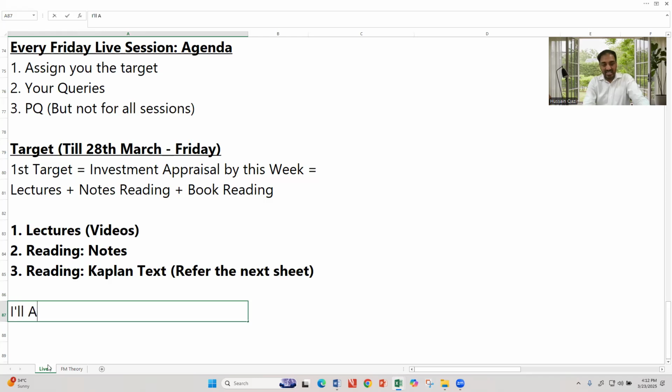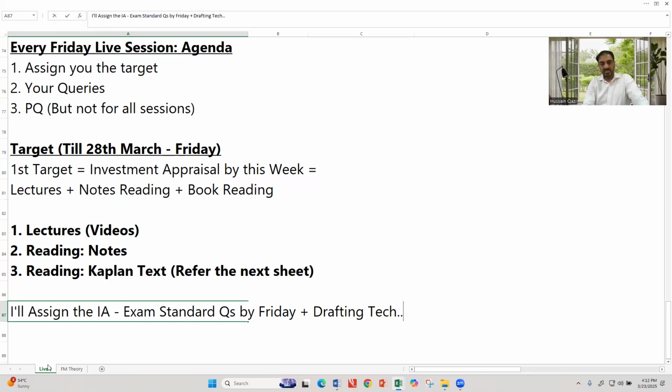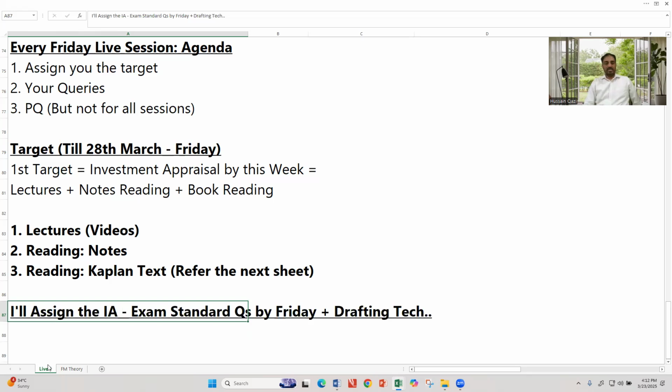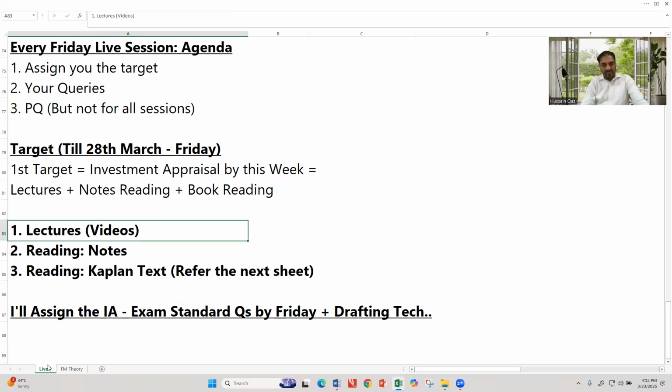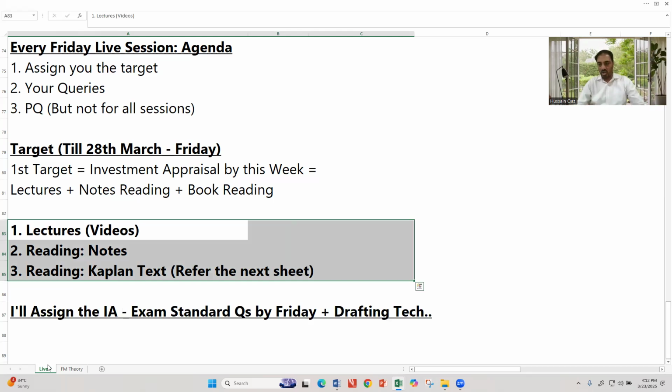I will assign investment appraisal section C type, exam standard questions by Friday, plus drafting techniques. But in the meanwhile, you have to work out this. Is this clear to all of you? Can you please reply to me?